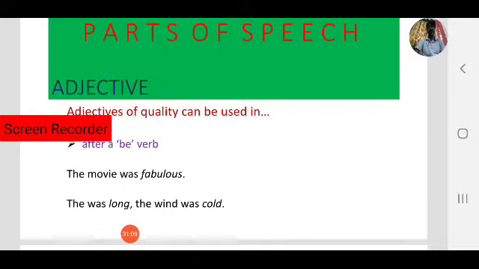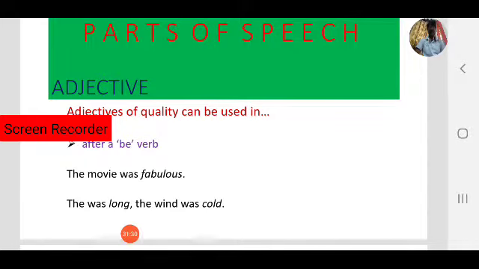Was fabulous. Here, what is the be form? Was. The way was long. In the slide, sorry, the word "way" was missing. The way was long and the wind was cold.